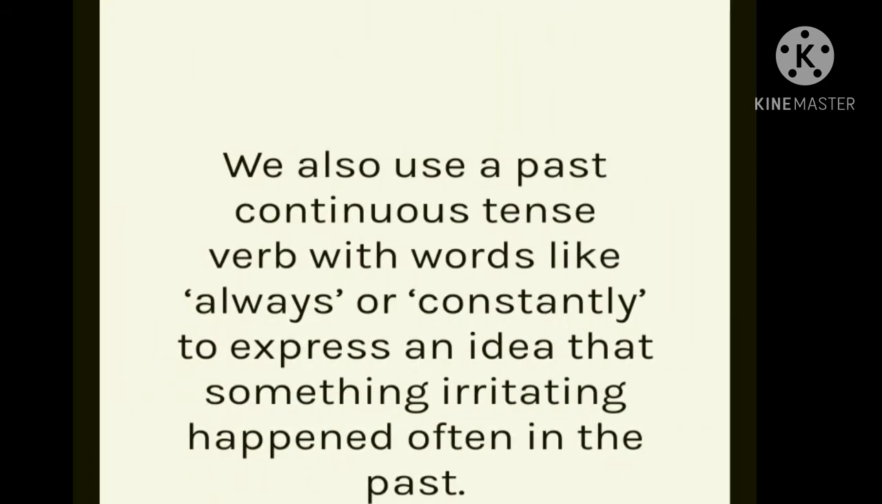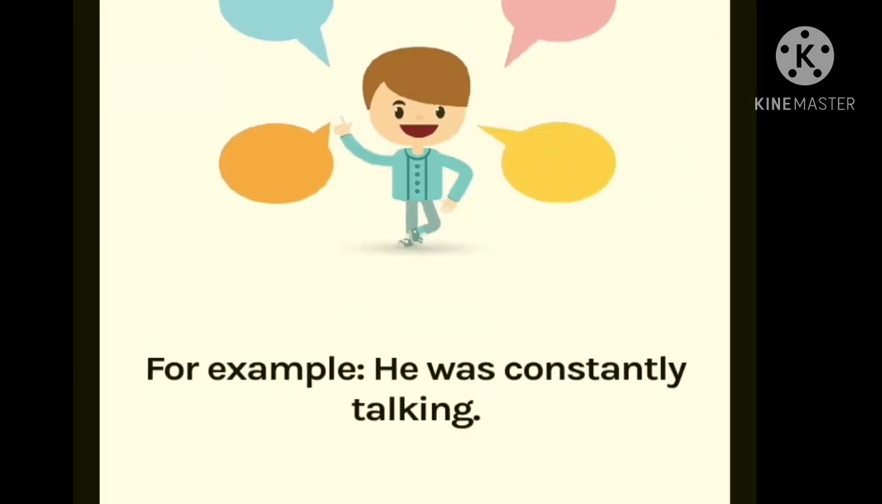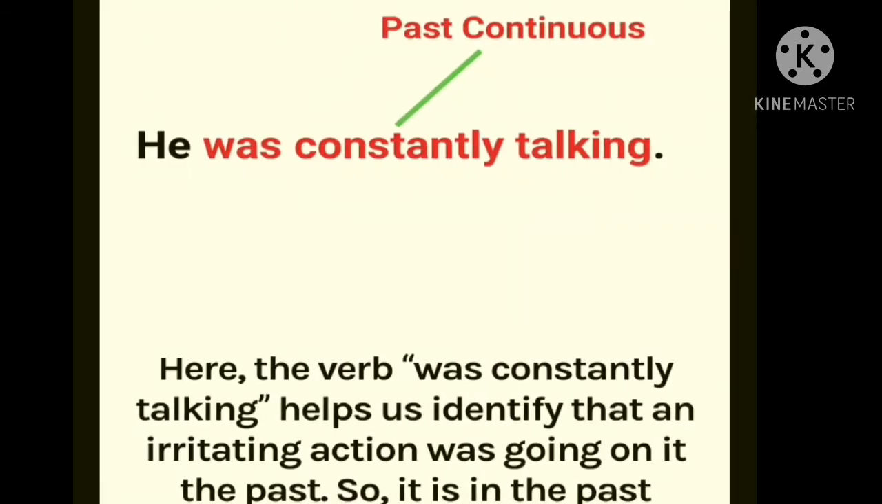We also use a past continuous tense verb with words like always or constantly to express an idea that something irritating happened in the past. For example, "was constantly talking." In that sentence, the verb helps us identify that an irritating action was going on in the past. So it is in the past continuous tense.